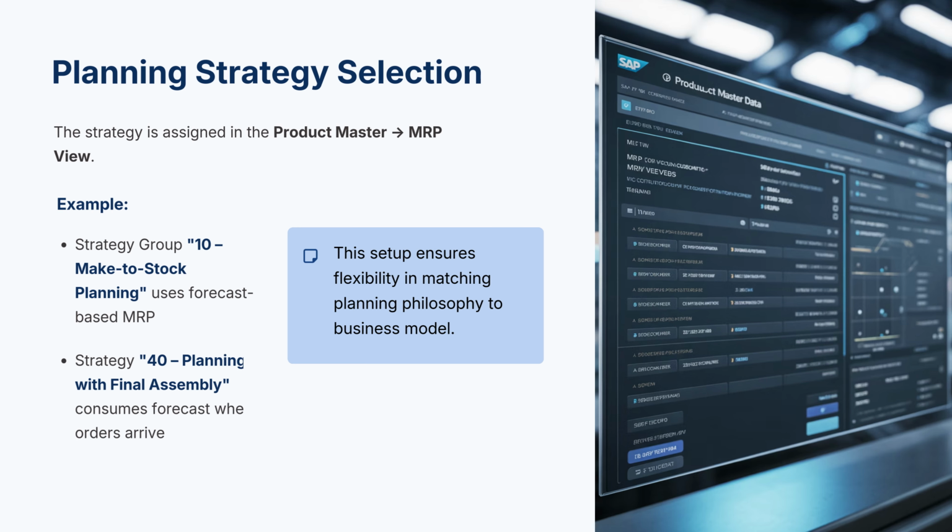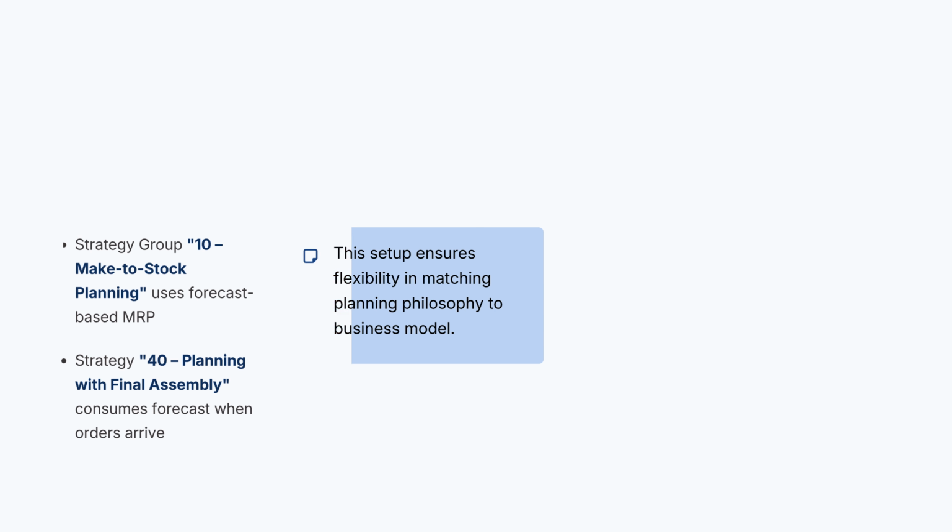Planning strategy selection. The planning strategy is assigned directly in the product master under the MRP view. For example, Strategy Group 10 defines a forecast-based approach, while Strategy 40 allows forecast consumption by sales orders. These choices dictate how MRP interprets and prioritizes demands, ensuring flexibility across industries like manufacturing or retail.